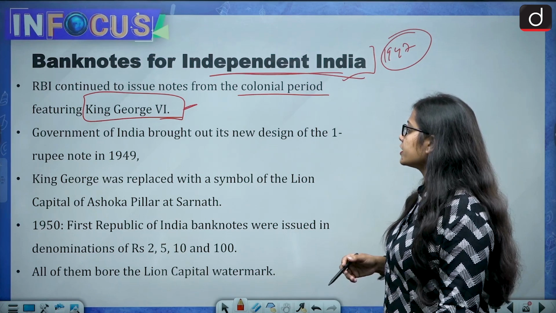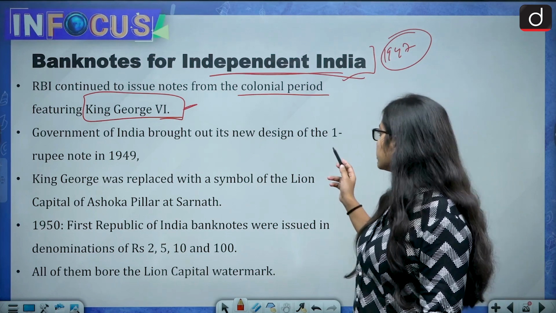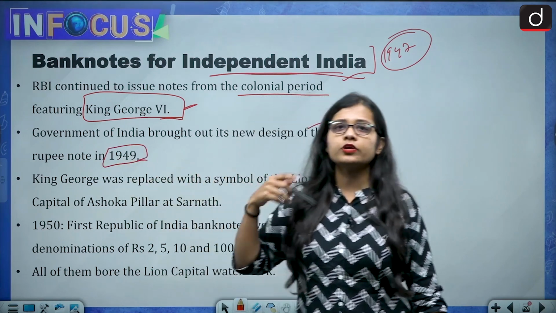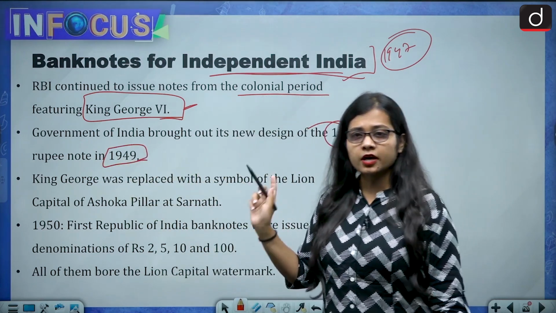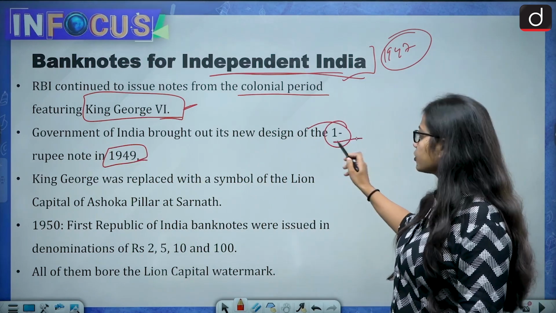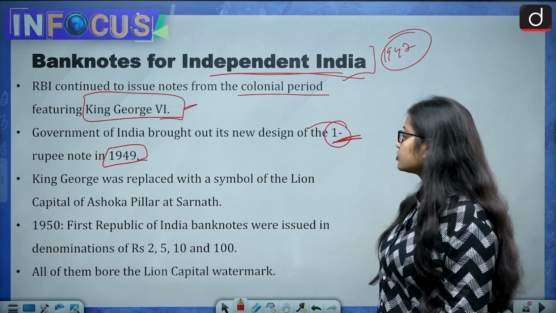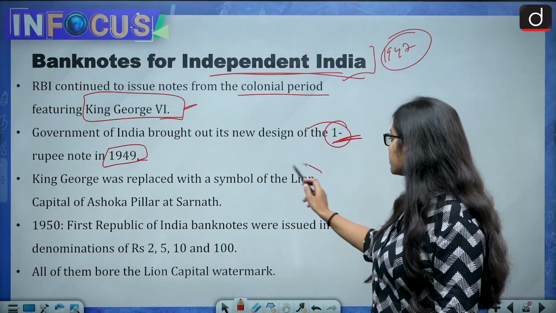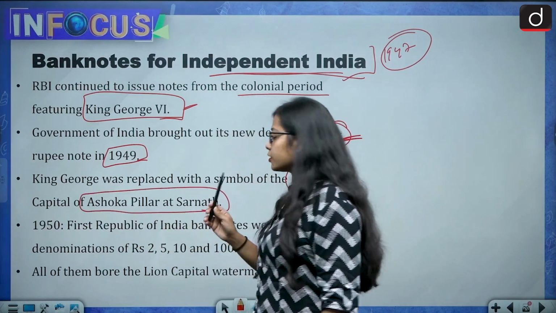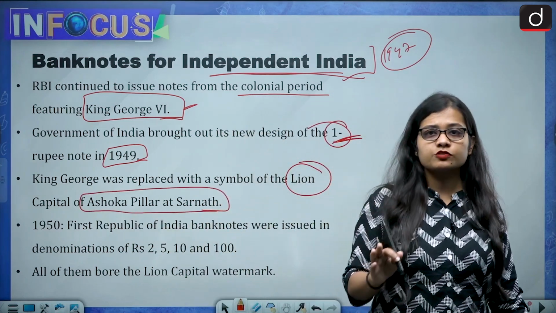So the government of India brought out its design on the 1 rupee note in the year 1947. So 2 years after India got its independence, the Indian government brought out its new design, but it was on the 1 rupee note. And King George was replaced with the lion capital of Ashoka pillar at Sarnath. So this was the very first time when the change was made.